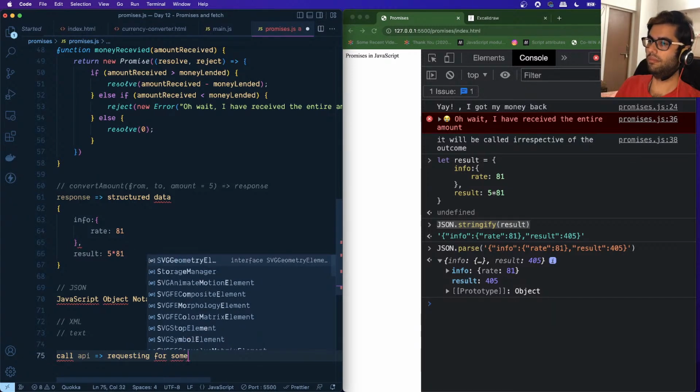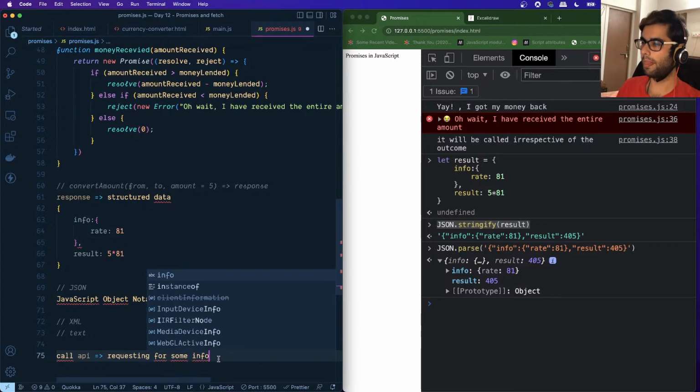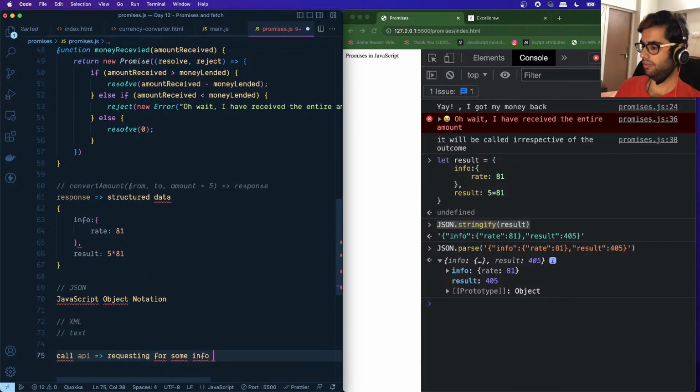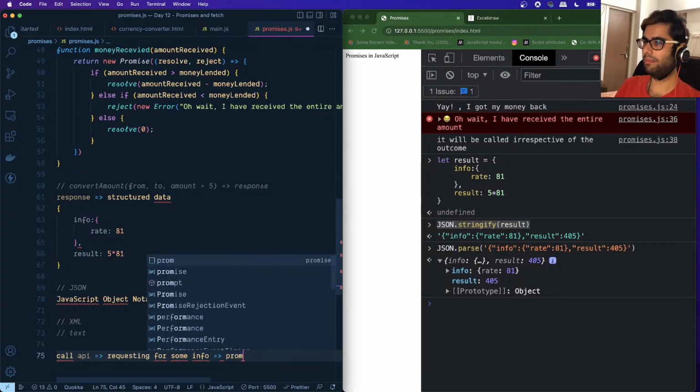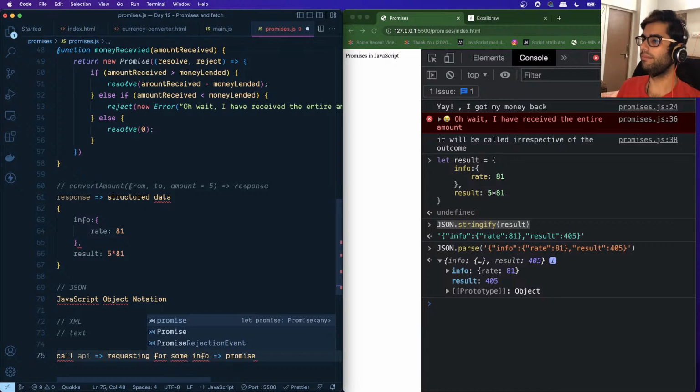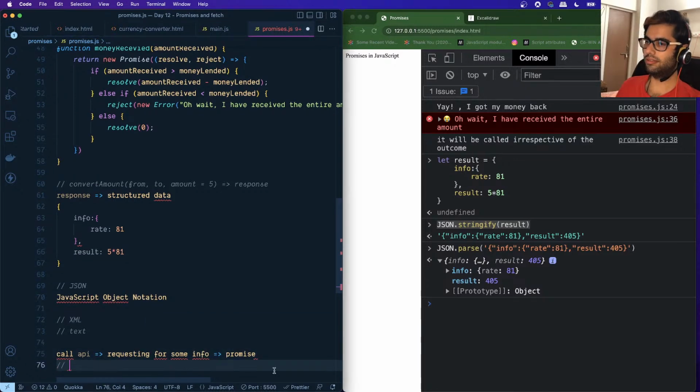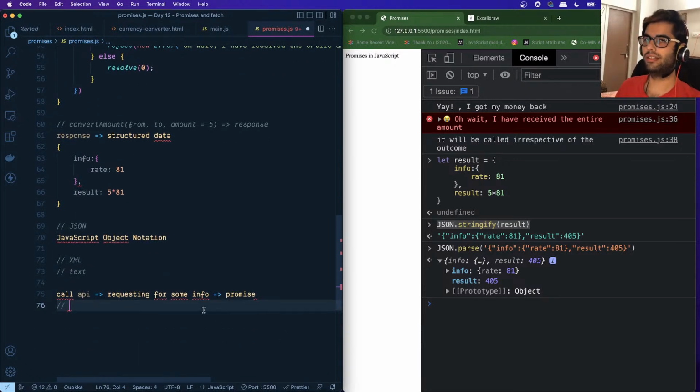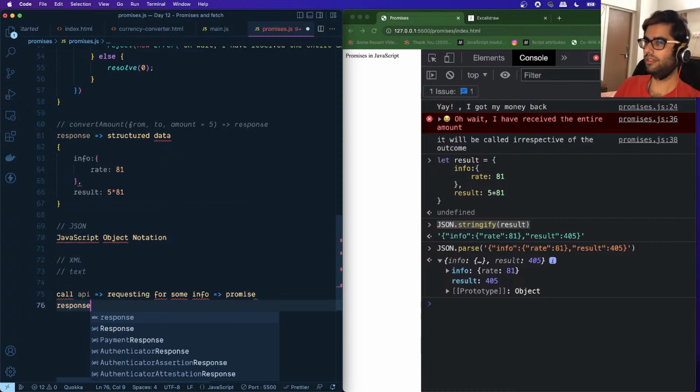All right, so basically what we're doing is, when we're calling an API, we are requesting some info. In the meantime, the time that the API is taking to get that information, we are getting a promise in return. Once the result is available, we will get a response.